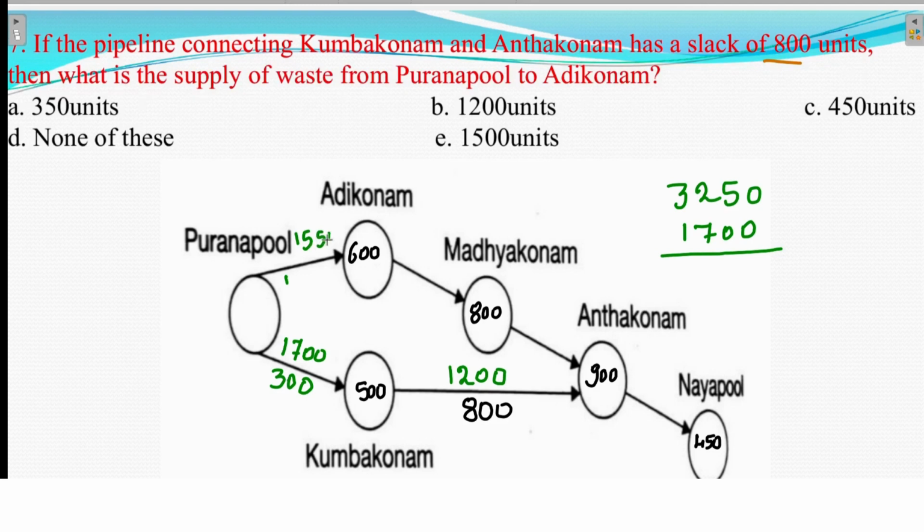So on this route I have sent 1550. What is the question asking? The supply of the pipeline from Purna Pool to Adikonam, which means 1550 units you are sending. If the pipeline connecting Kumbakonam to Anantakonam has a slack of 800 units, what is the supply of waste from Purna Pool to Adikonam? Your answer will be 1550, so none of these. I hope you understand this question. We'll come to the next question.